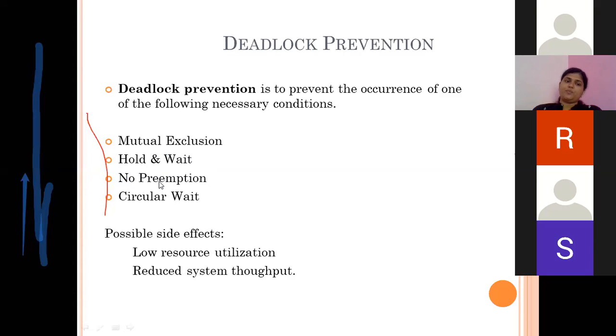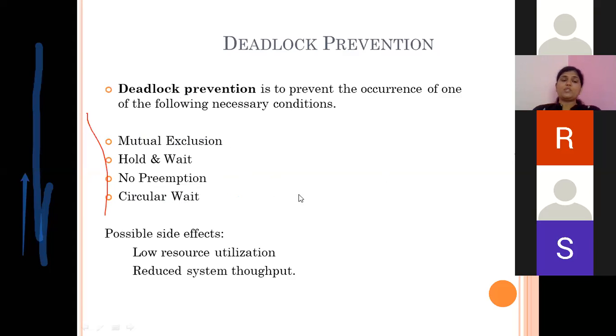The third condition, no preemption: if because of some processes the system is going into deadlock, then the operating system forcefully stops the execution of some of the processes in between. Then we say the third condition can be made false, which can again prevent the deadlock from occurring. The last condition is circular wait. That means the circular chain of dependency, if we can break that chain, then deadlock can be prevented. So by making any of these four conditions false, we can prevent the deadlock from occurring.